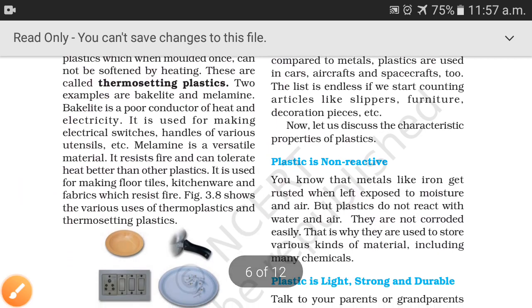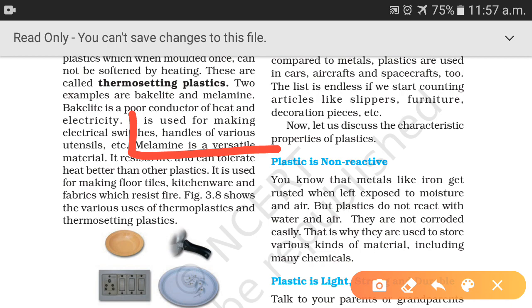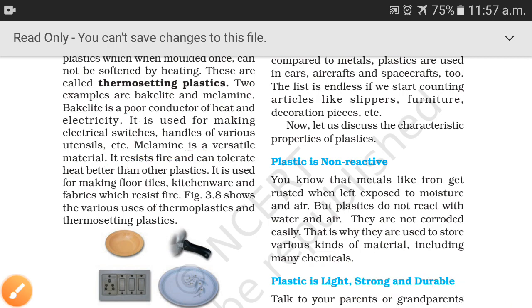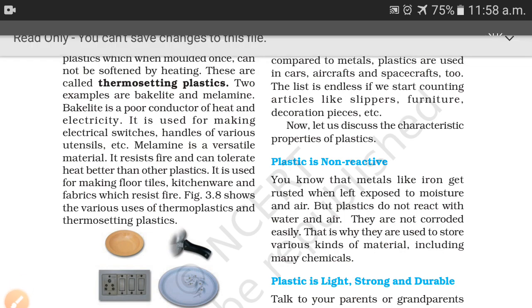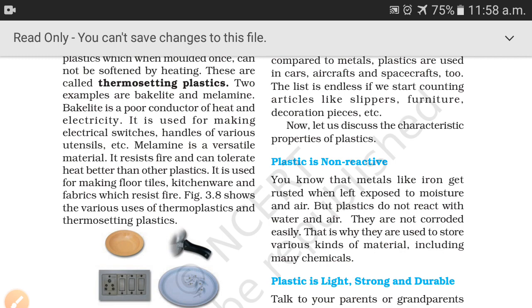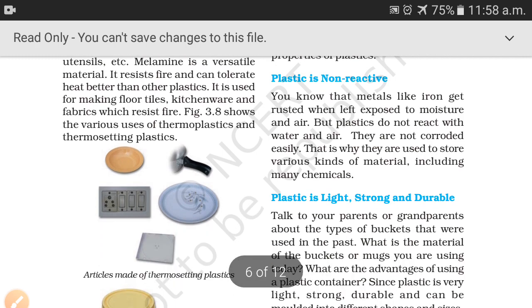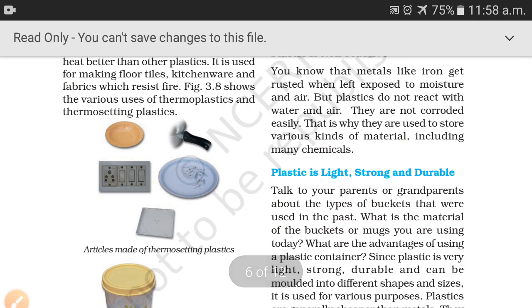Then melamine, this melamine is a versatile material. It resists fire and can tolerate heat better than other plastics, and it is used for making floor tiles, kitchenware, fabrics which resist fire. This figure shows the various types of thermoplastics and thermosetting plastics.